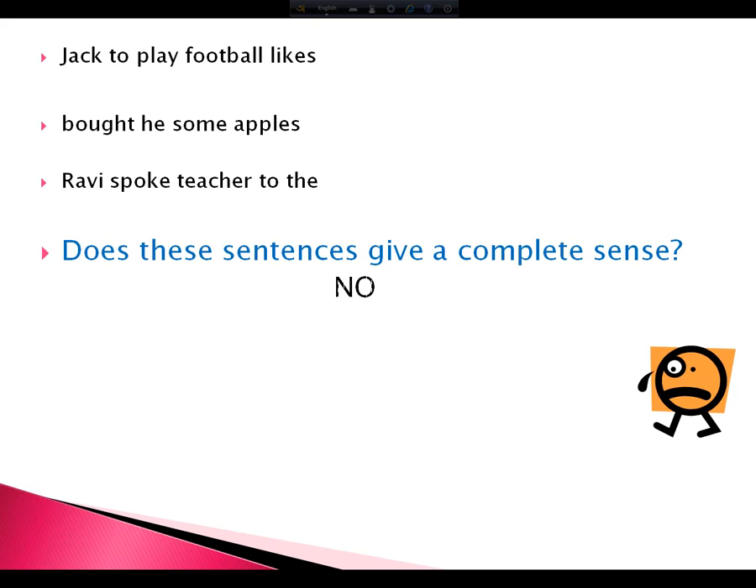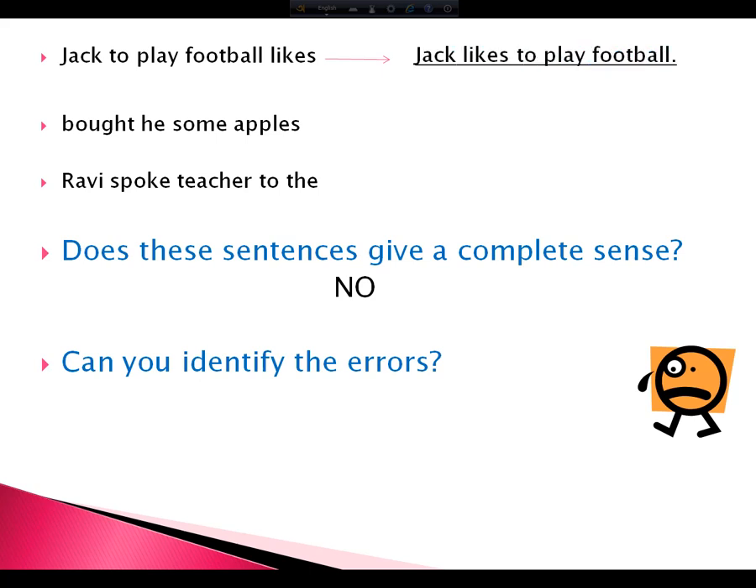So, can you identify the errors now? Let's look at the first sentence. Jack to play football likes. So the correct sentence would be Jack likes to play football.